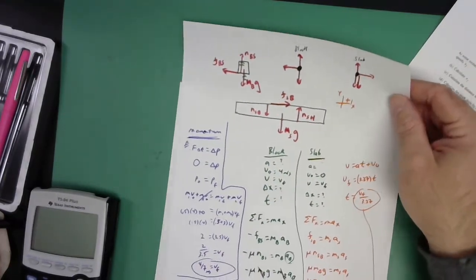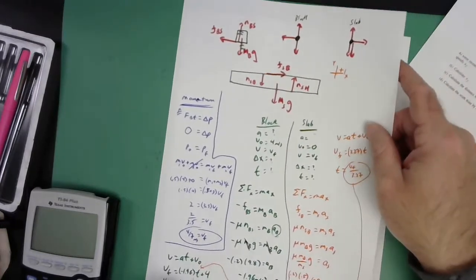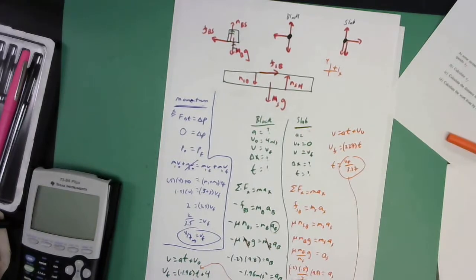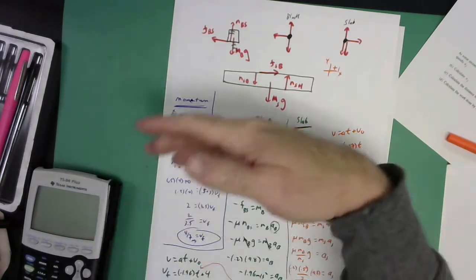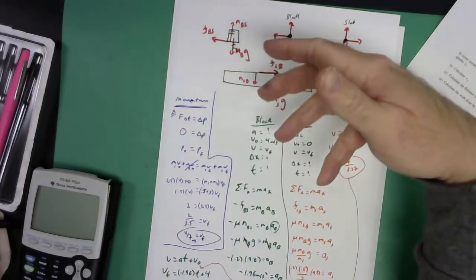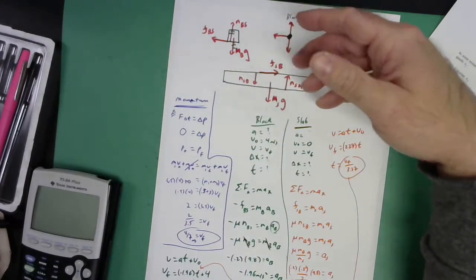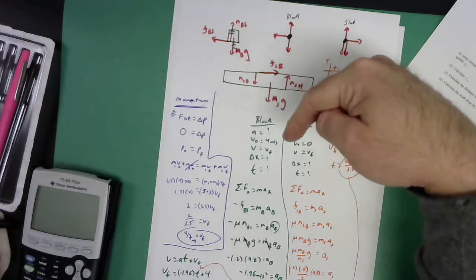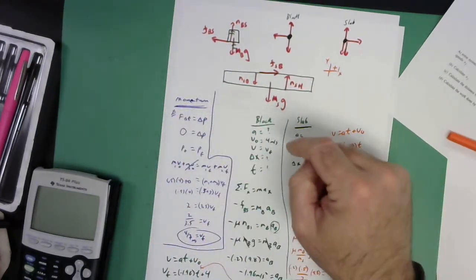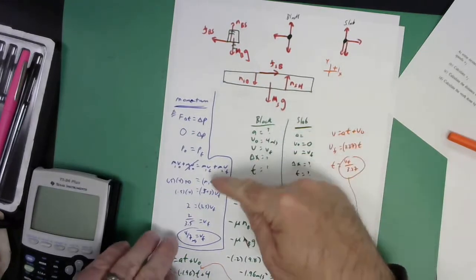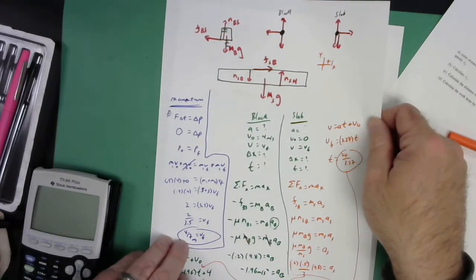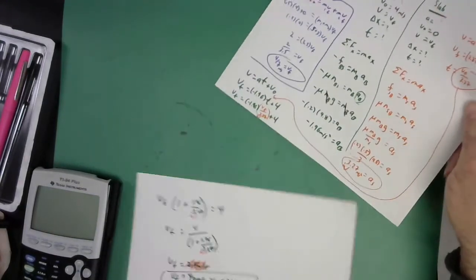So one of the key things in AP Physics and in the AP exam is that they'll give you situations and you have access to all of the techniques for the course. And you have to decide what approach you want to use for the problem. And you can see it makes a big difference sometimes whether you use one approach or the other. Man, I would much rather solve this with momentum than with F equals ma. Whew.